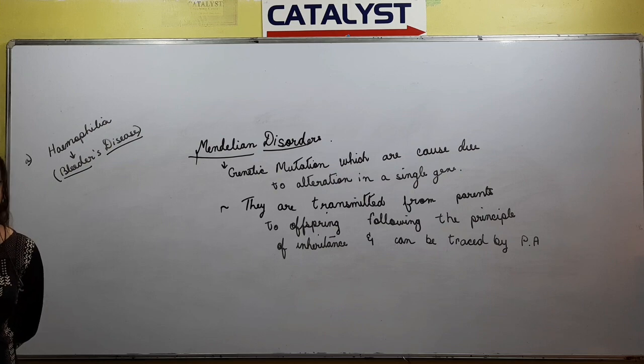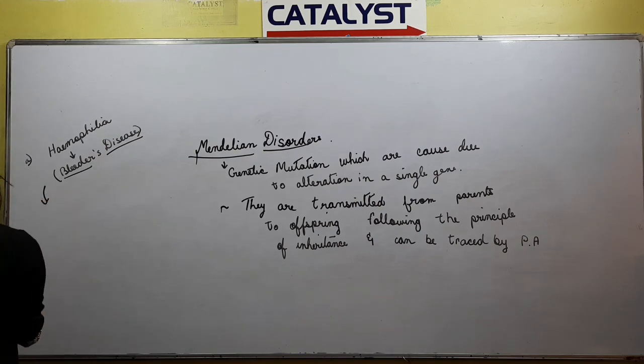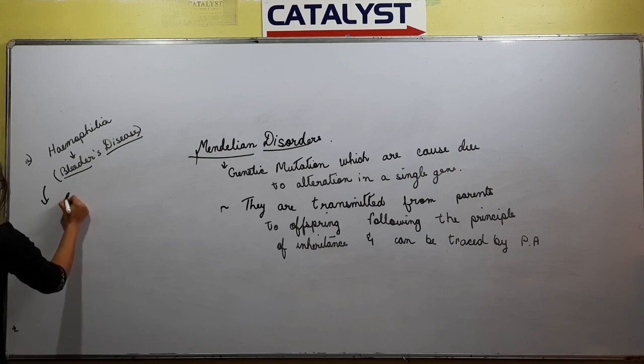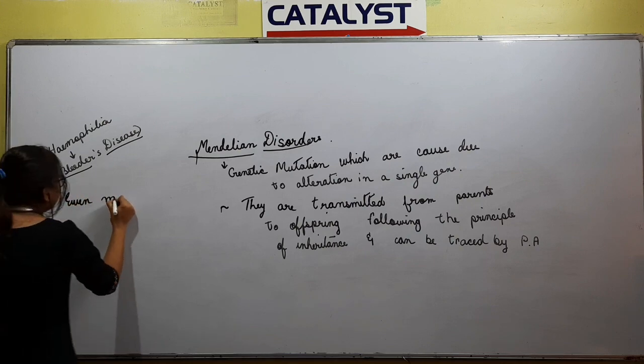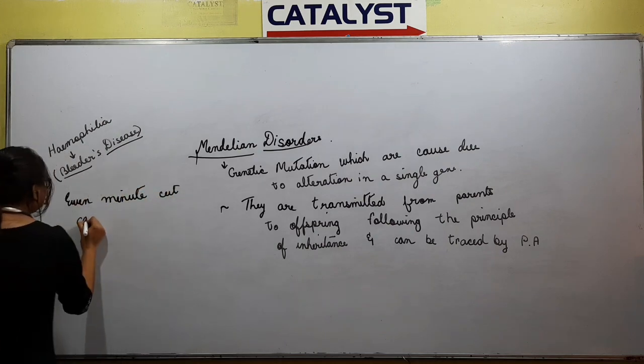Okay, so as a result the person suffers from excessive bleeding. So even a minute cut can cause excessive bleeding.